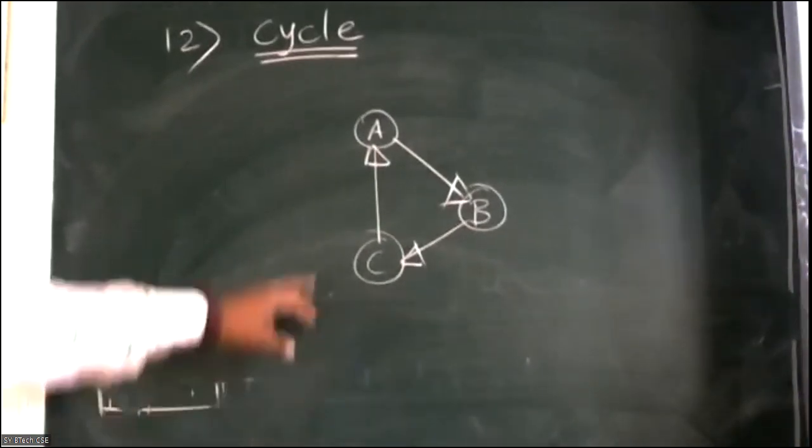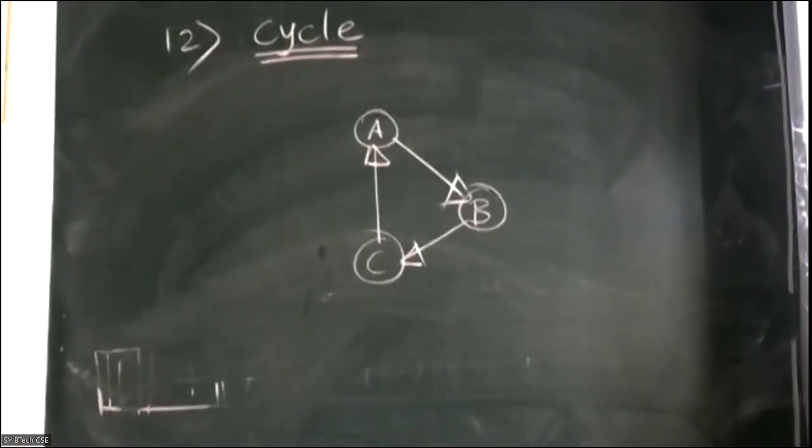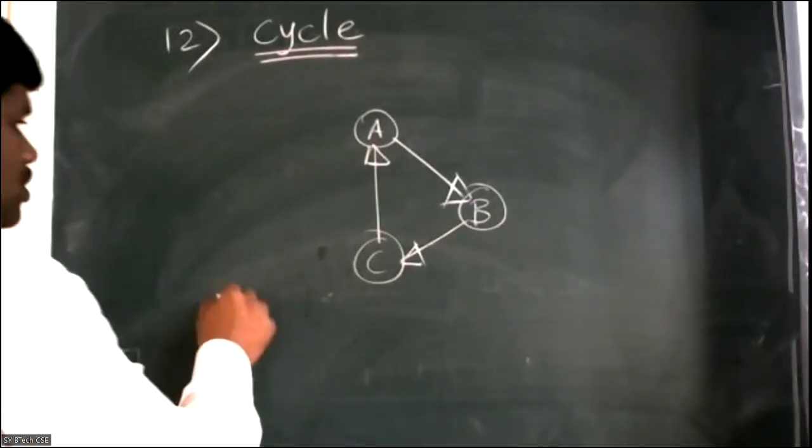Now after that, draw this diagram. And what is the path from A to C?